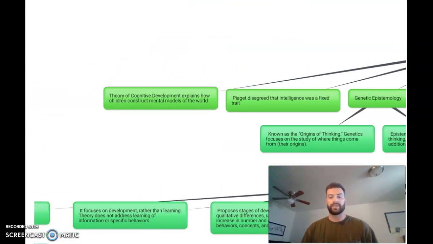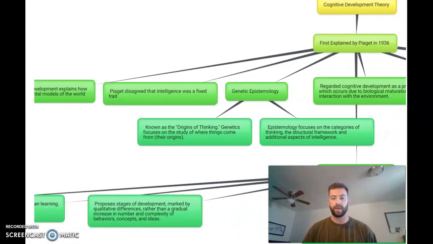The theory of cognitive development explains how children construct mental models of the world around them. Now, we're taking objects that they see in their lives that aren't always the same depending on where they're from or who they interact with, but thinking of the subjects, the objects, and sometimes the experiences they have in their lives and how they're able to relate it into their learning process. Piaget disagreed that intelligence was a fixed trait and argued that knowledge is acquired over a period of time, and the experiences that we have add to the knowledge that we have.